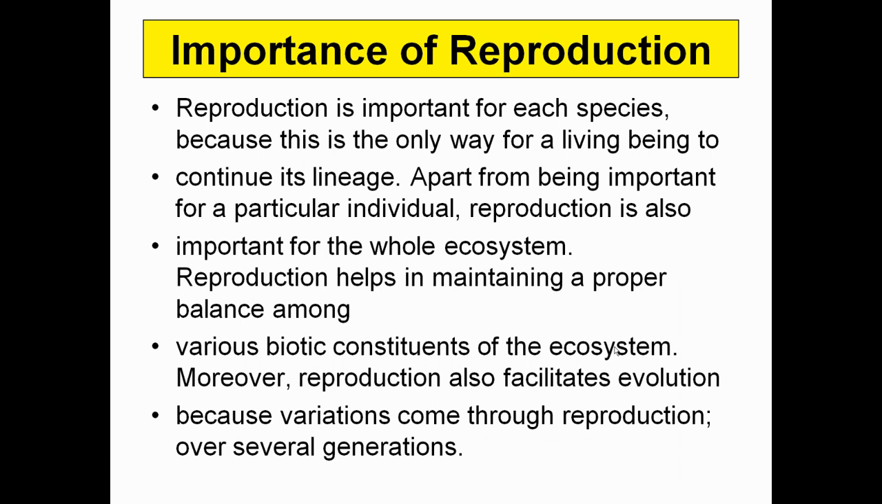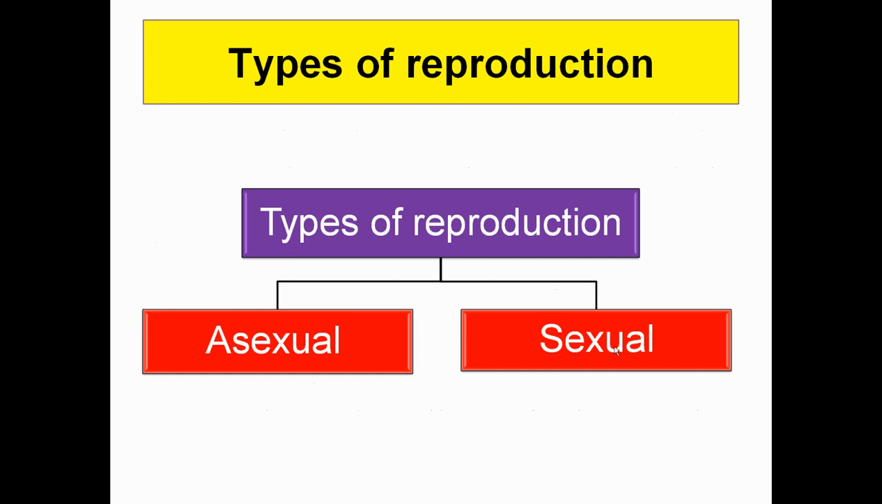Why is reproduction important at all? Reproduction is important for each and every species, and it is very important for the continuity of the lineage. Apart from being important for a particular individual, reproduction is also important for the whole ecosystem to maintain the balance. And sometimes various constituents of the ecosystem are going to be evolved over generation after generation. Next is types of reproduction.